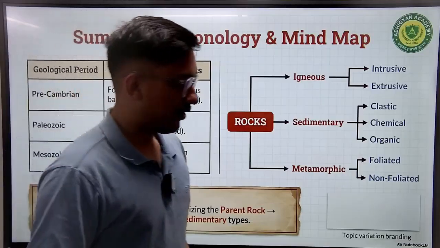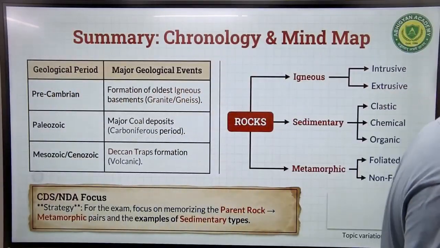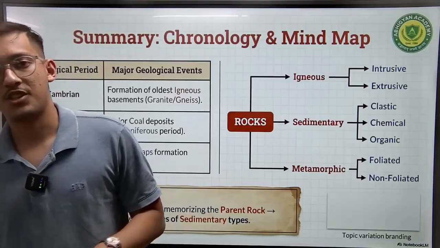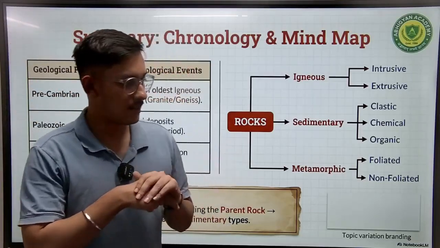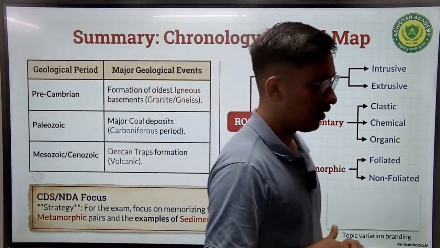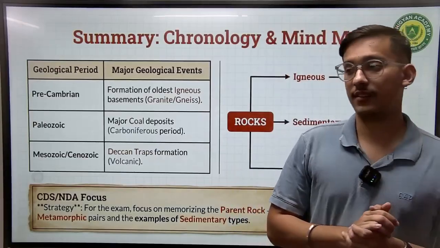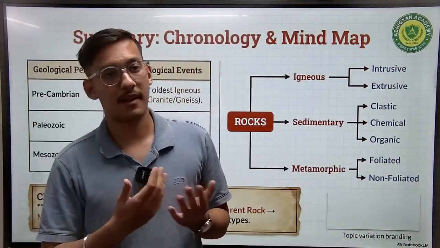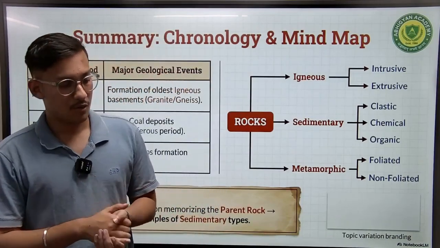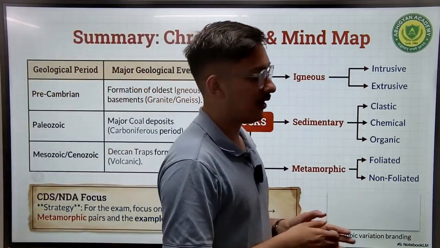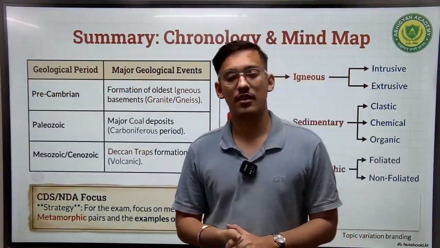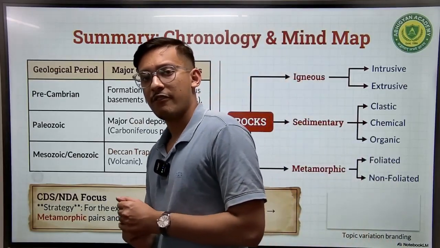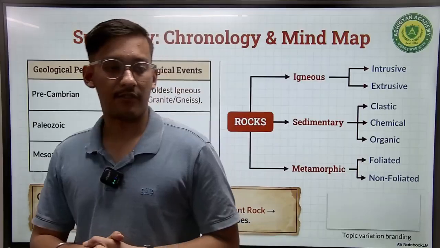So with this, we have come to the end of this chapter. So what we have learned about the various rock systems such as igneous, sedimentary, and metamorphic rock. We have learned how they are formed. For example, igneous is formed through lava activities such as magma or lava. We've learned sedimentary rocks. They are softer than igneous rock. They are formed through sediments. There are various factors through which sedimentary rocks are formed, such as erosion, weathering, cementation.